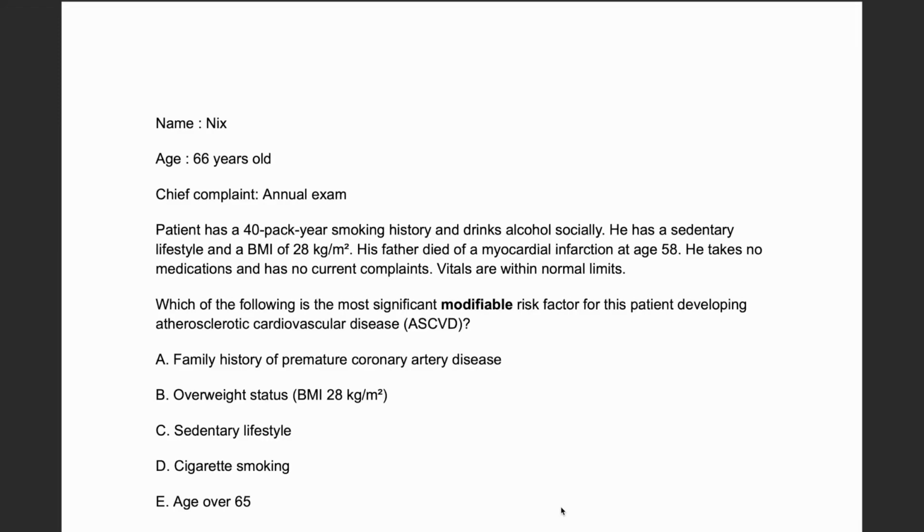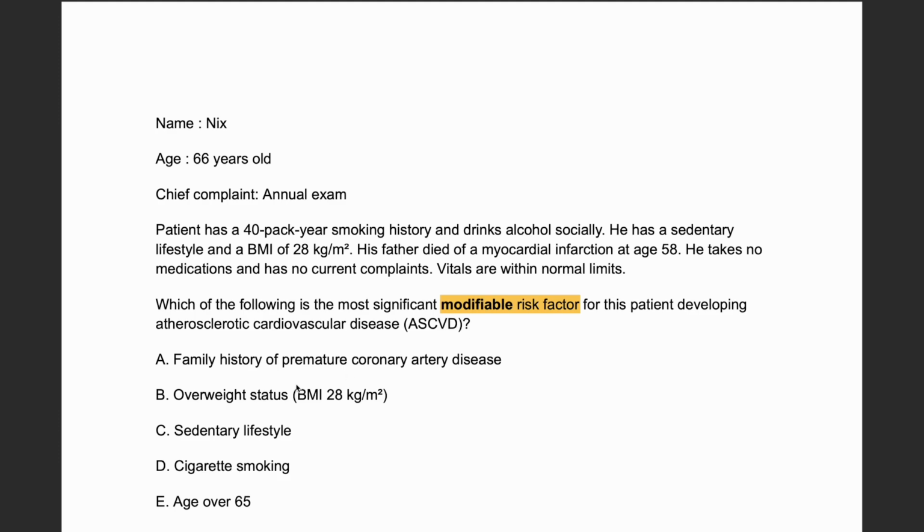So we have another risk factor question. Which of the following is the most significant modifiable risk factor for this patient developing atherosclerotic cardiovascular disease? So in this type of question, we need to pay attention to the modifiable risk factor. Modifiable risk factor, we have to rule out anything that we cannot change.